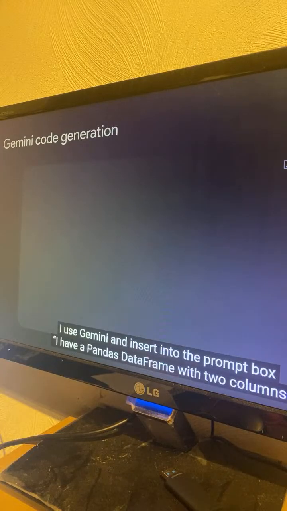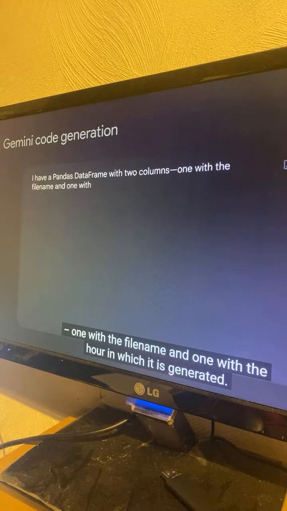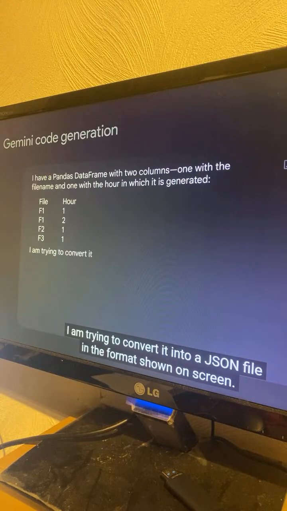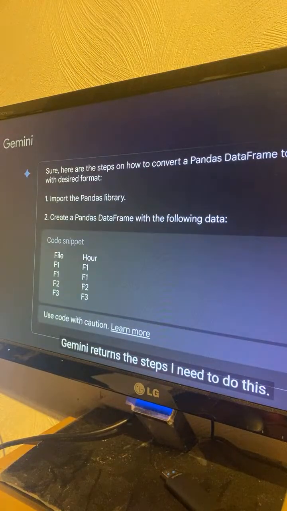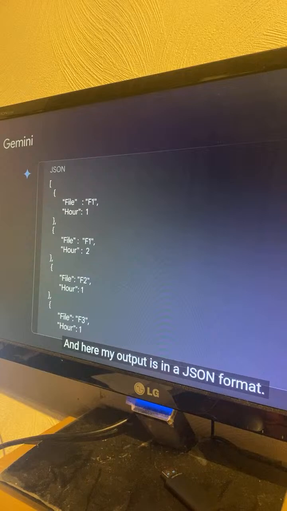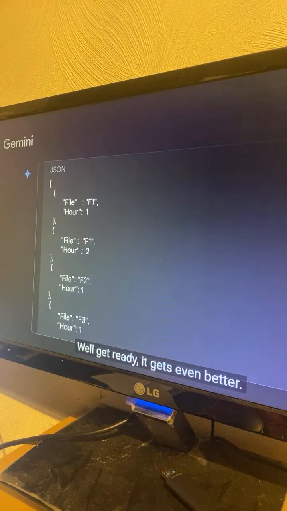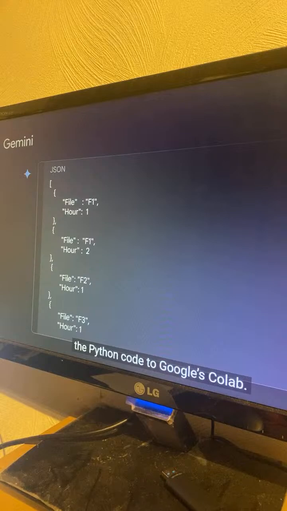I use Gemini and insert into the prompt box, I have a pandas data frame with two columns, one with a file name and one with the hour in which it is generated. I'm trying to convert it into a JSON file in the format shown on screen. Gemini returns the steps I need to do this. And here, my output is in a JSON format. Pretty cool, huh? Well, get ready, it gets even better. I happen to be using Google's free browser-based Jupyter Notebook and can simply export the Python code to Google's Colab.